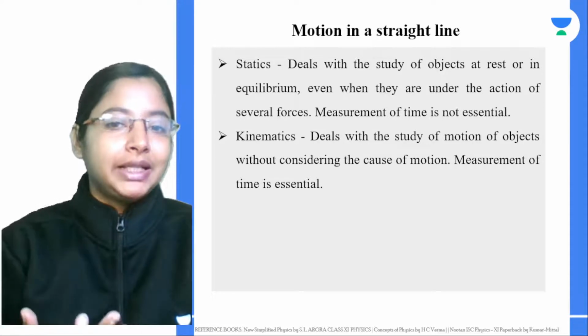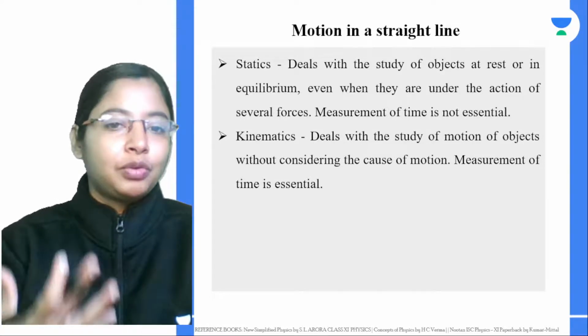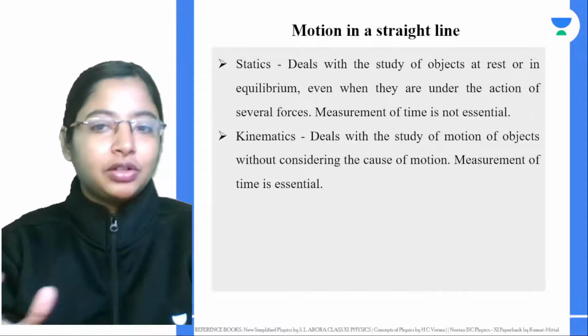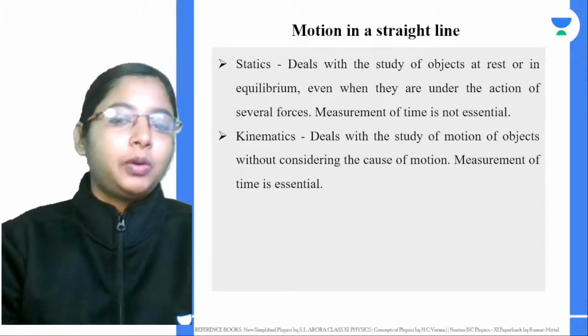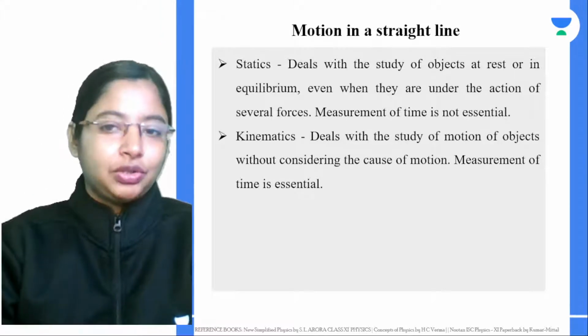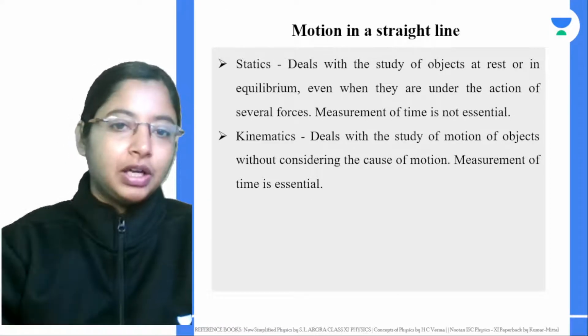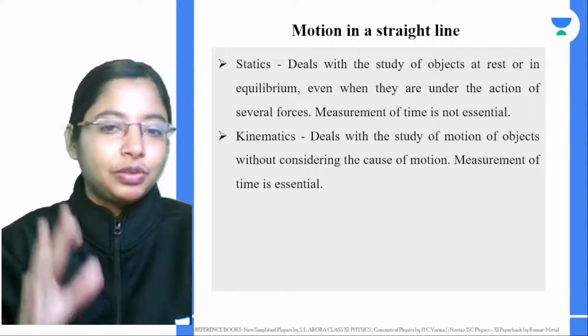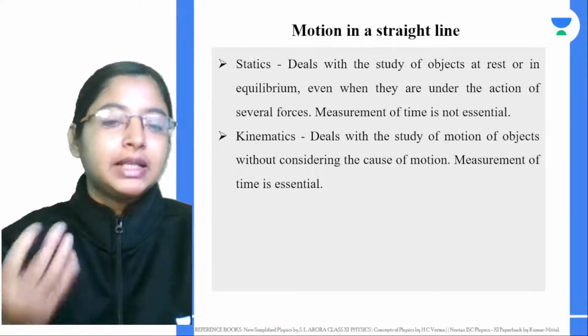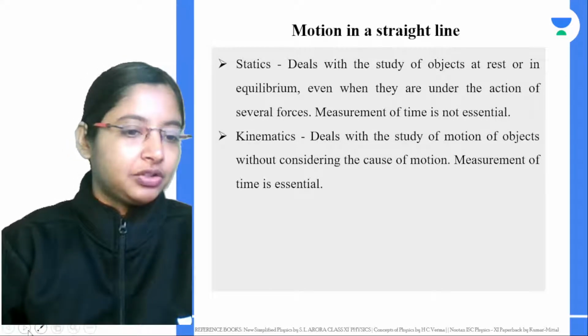Now kinematics is basically the study of motion of an object without considering the cause. We are not bothered about what caused the object to be in motion. We are just dealing with the study of an object in motion. That's kinematics. Measurement of time becomes very essential over here.